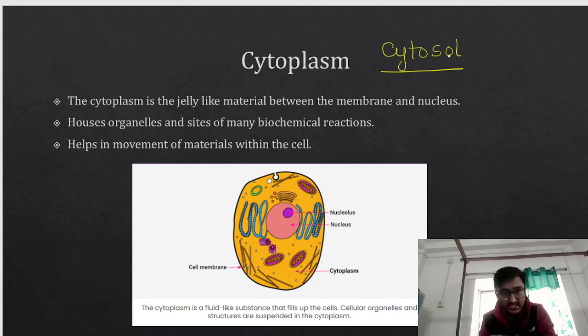So cytoplasm is a jelly-like material between the membrane and the nucleus. It houses a lot of organelles and is the site of many biochemical reactions. It helps in the movement of materials within the cell. And the liquid portion of the cytoplasm is called what? Cytosol. Is it clear? Cytoplasm is a fluid-like substance that fills up the cell. The cellular organelles and structures are suspended in the cytoplasm.